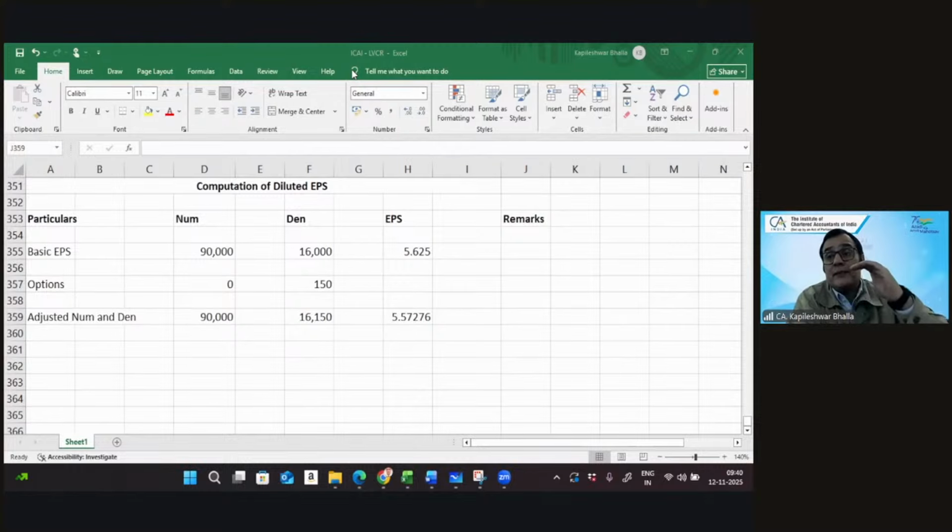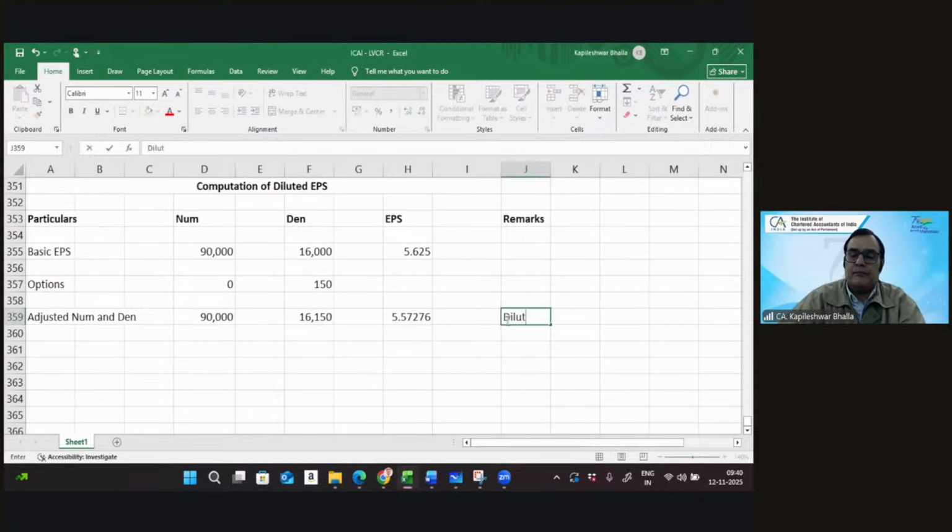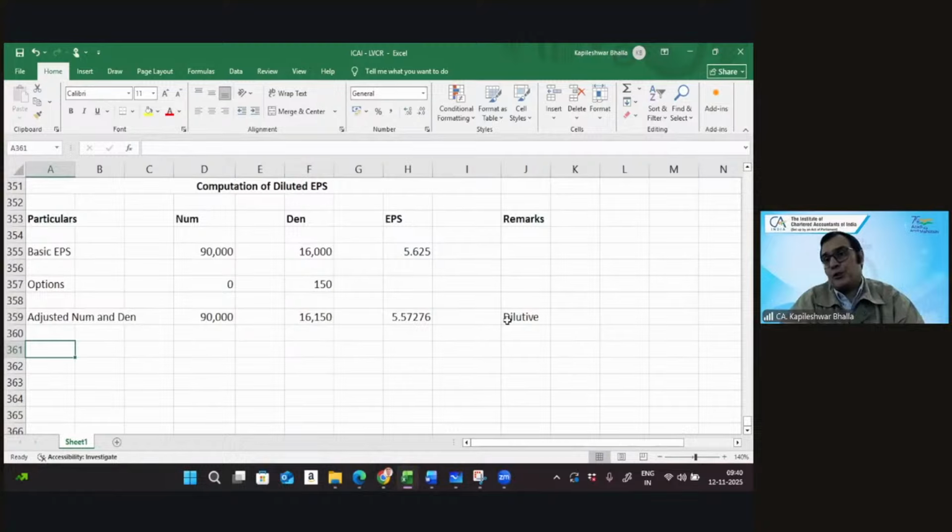Because as you keep calculating the EPS with the adjusted numerator and denominator, we need to give remarks as well. And that's right, it becomes dilutive in nature. We need to stop at the stage where the EPS goes up.